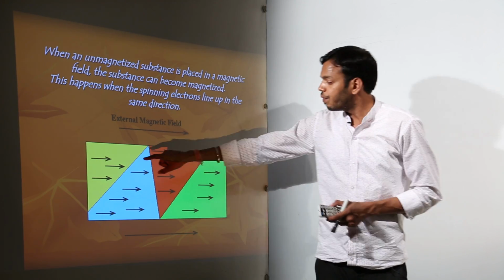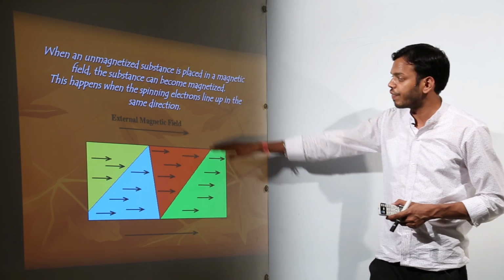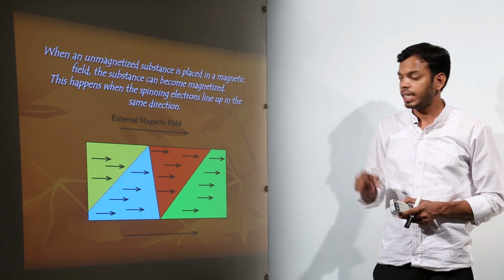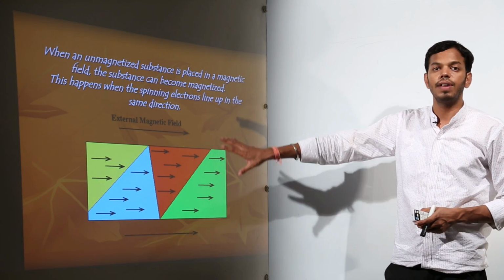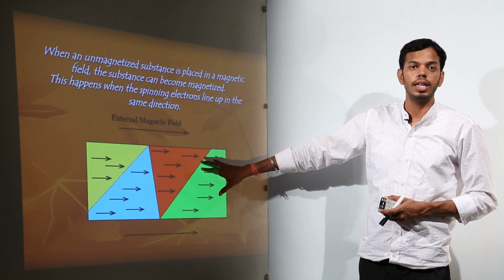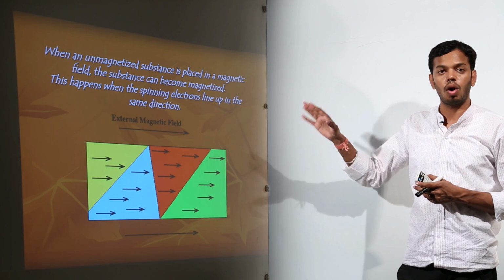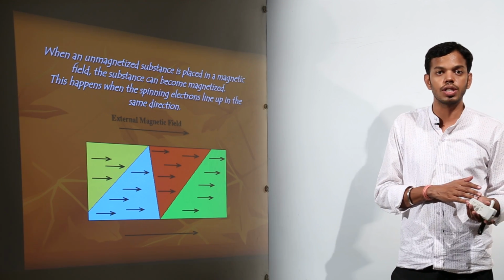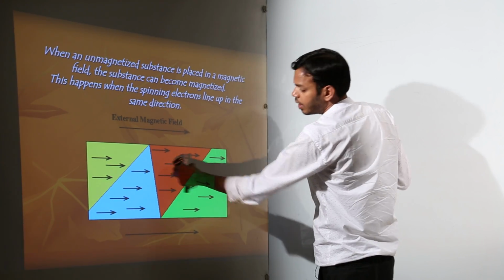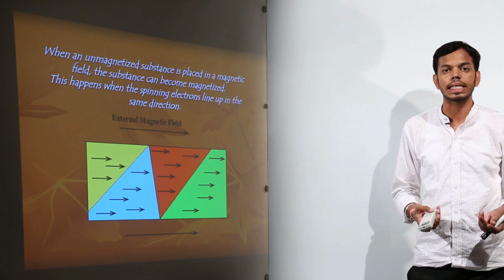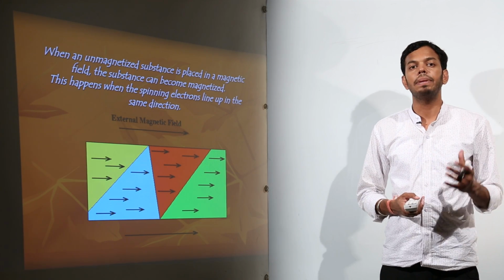Why temporary? Why are they in the same direction at this point? Because of the external magnetic field. True, but if the external magnetic field is removed, then this property will possess a quality which is called elasticity. This elasticity is going to make all the domains fall back to their original position, though it might be a slow process, but gradually they are going to fall back to the original places. So that is why this type of magnetism resides in a body, but it is temporary.